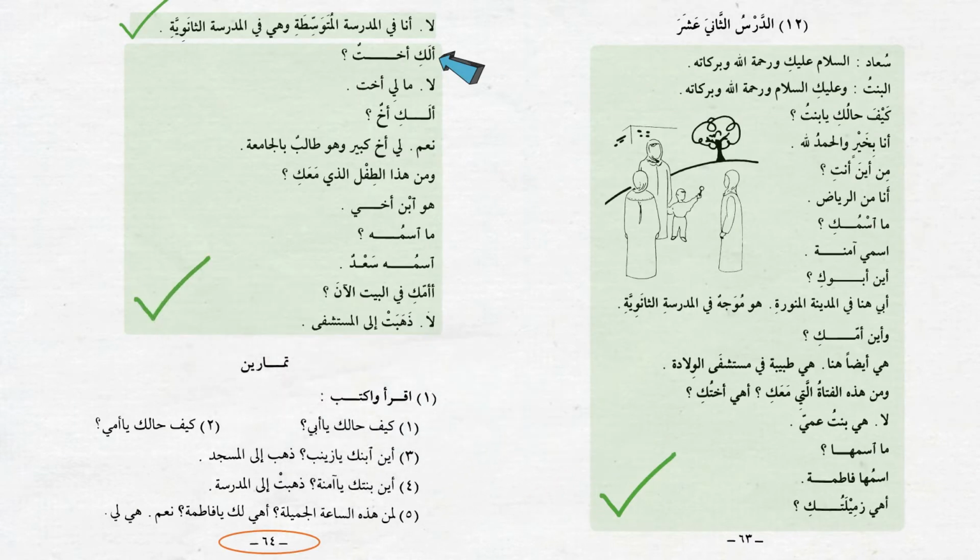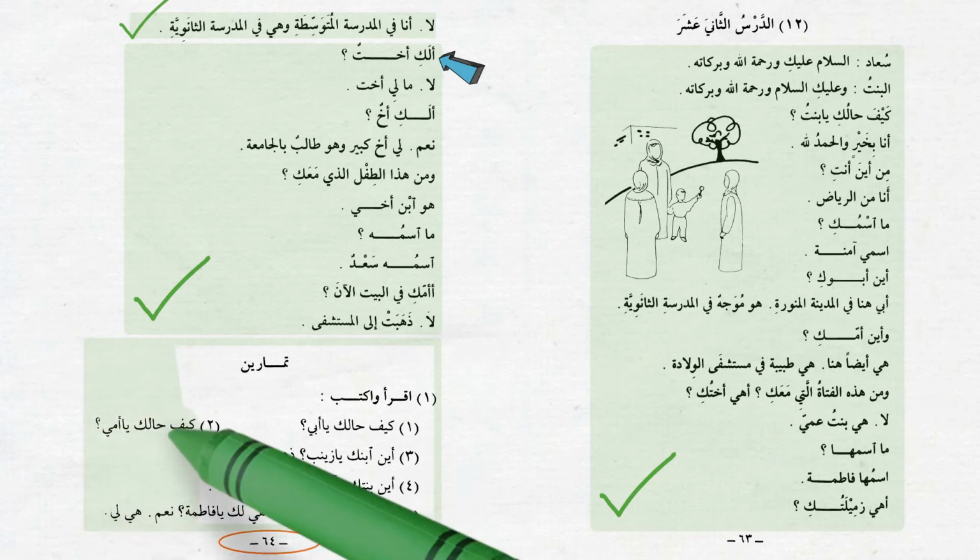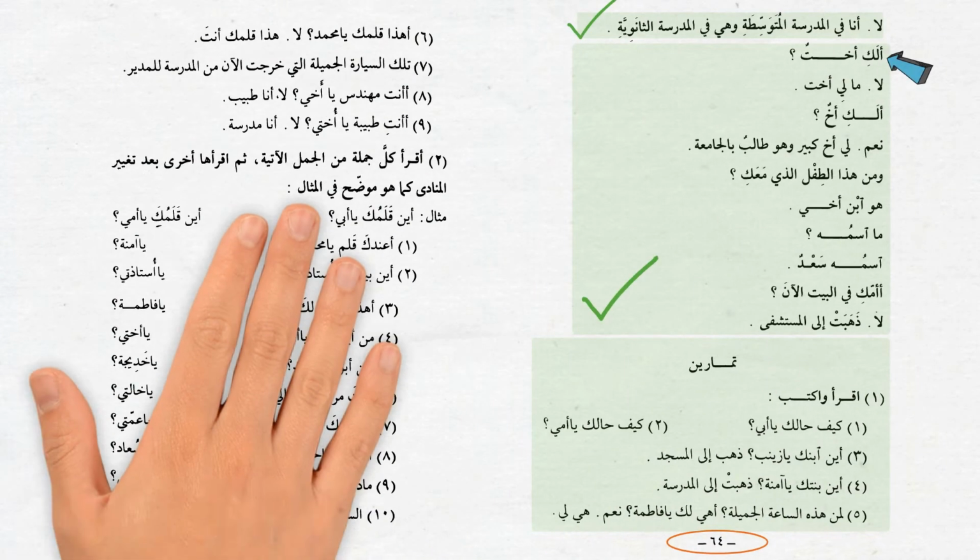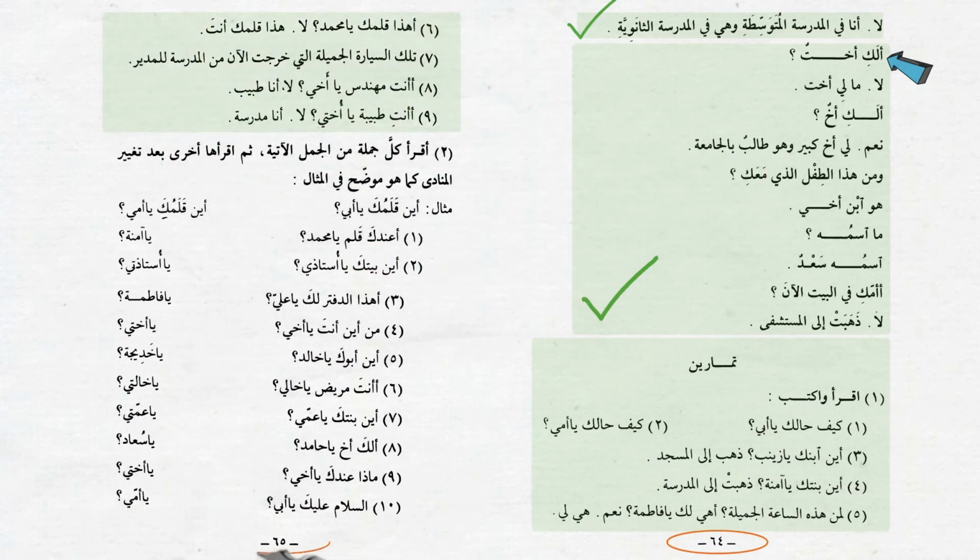That was the end of the main dialogue of the lesson. Now we will move on to exercise 1 starting at the bottom of page 64 and continuing to page 65. We should read and write this exercise and observe the usages of the new ضمير منفصل here and ضمير متصل key that we talked about in the last video.